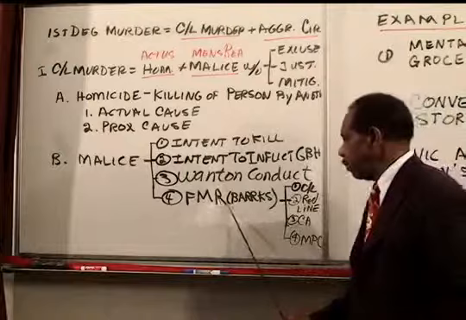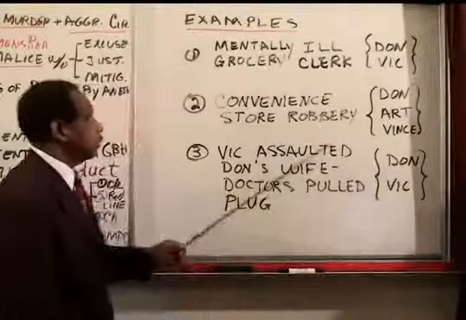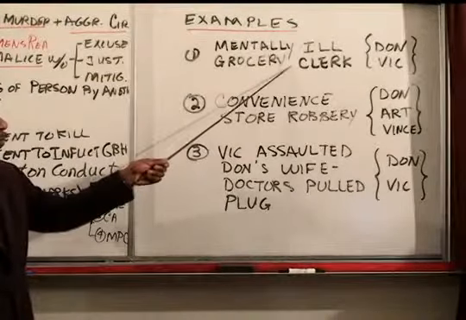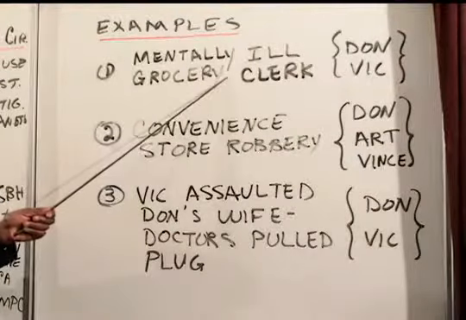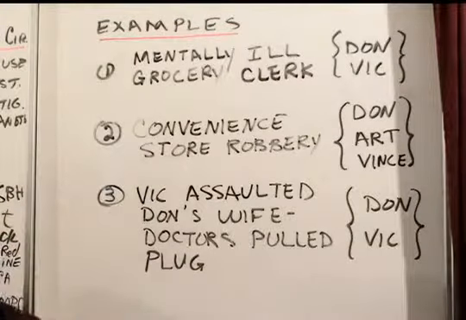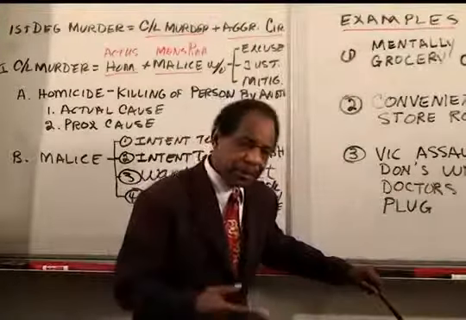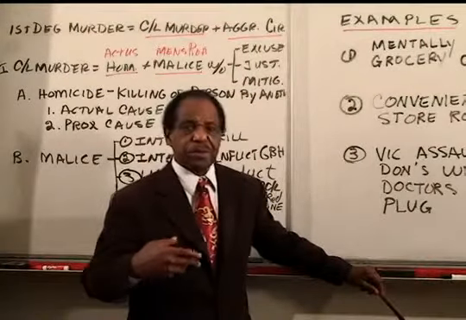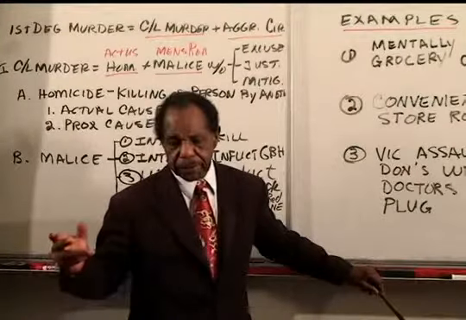When you have a felony murder problem, you have to do all four of these. Now, in our examples, we have the mentally ill clerk who was not committing some felony. You could argue that maybe this was a felony assault or something, but the felony used to satisfy the felony murder rule has to be a felony that is independent of the way the person got killed. In other words, if a person is robbing a bank and kills somebody, the bank robbery is an independent felony.